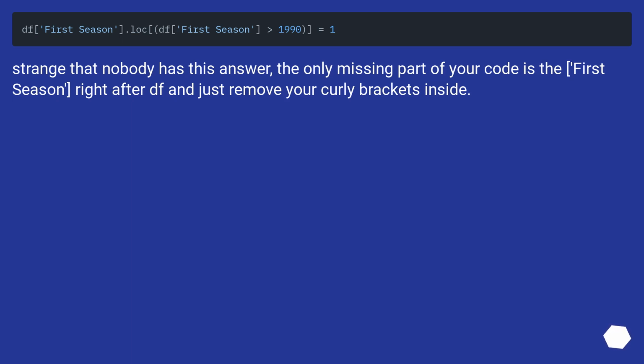Strange that nobody has this answer. The only missing part of your code is the first season, right after df, and just remove your curly brackets inside.